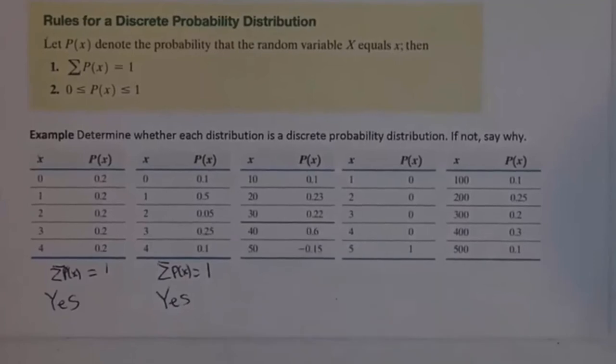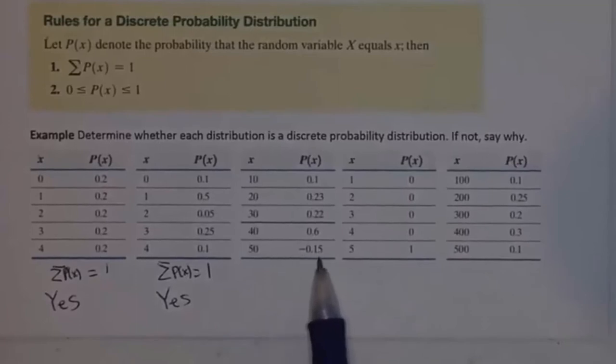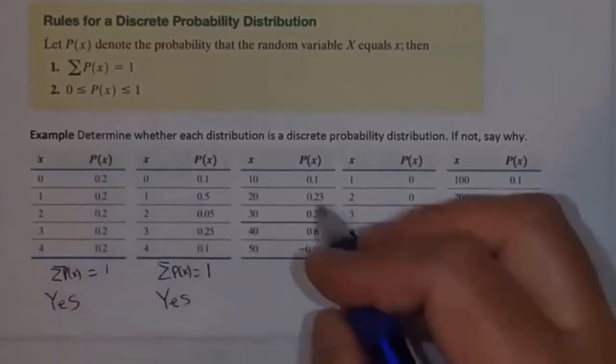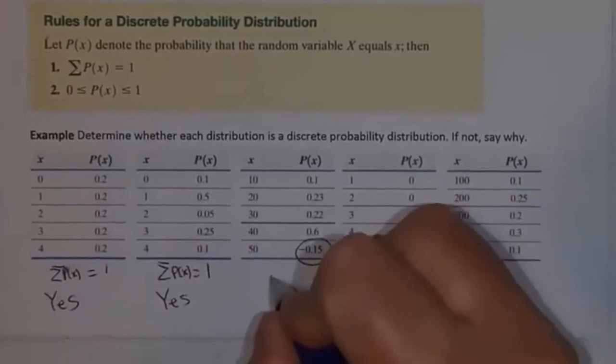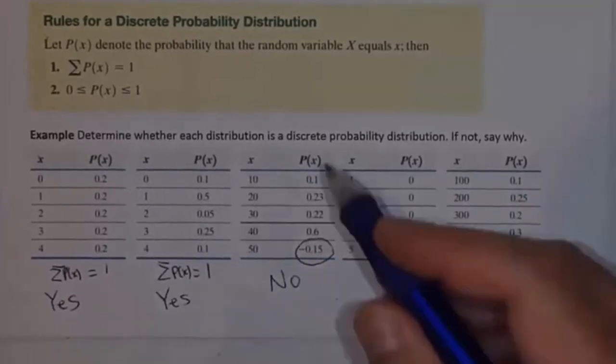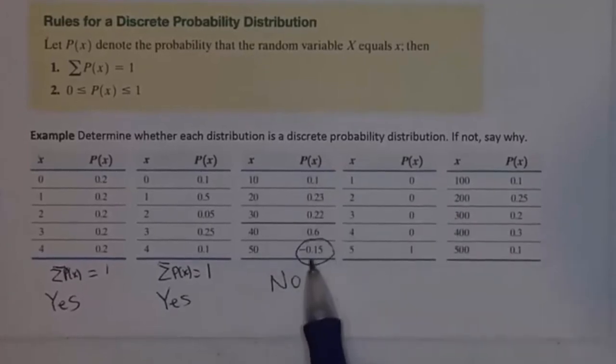Can this be a probability distribution? That is negative right there, right? So this probability, so to speak, is not between 0 and 1. Because of that, this is not a probability distribution. Even if it adds up to 1, the fact that that's negative makes this not a probability distribution.